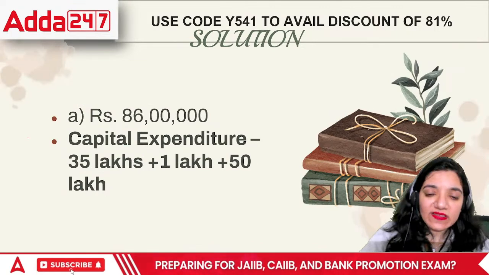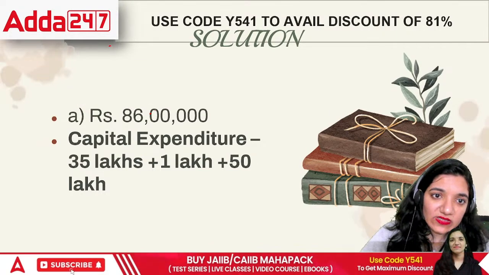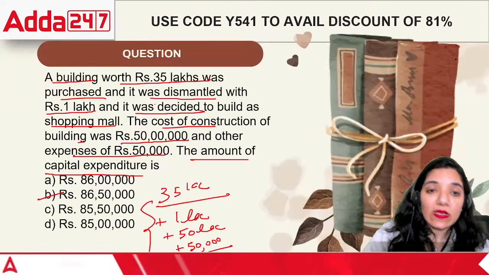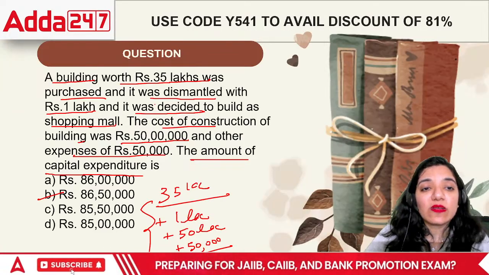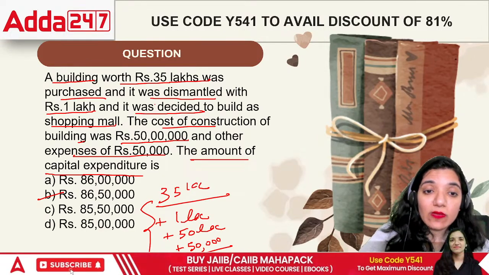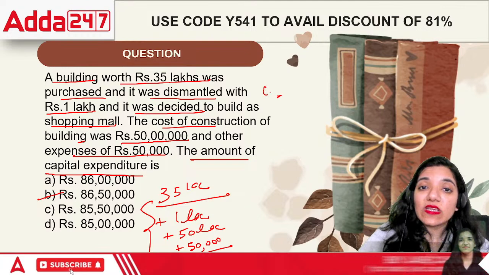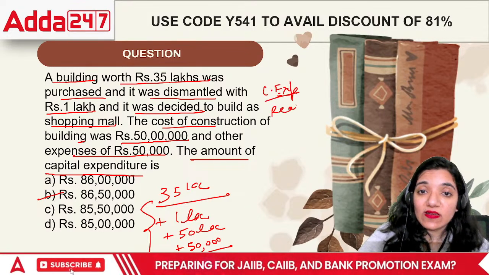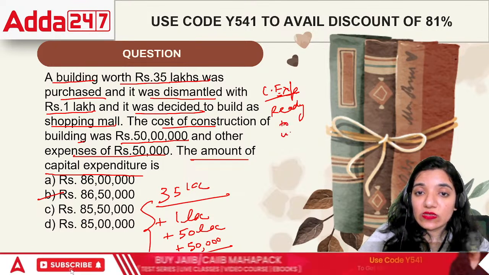This is not 86 lakh, it is 86 lakh 50,000, because that 50,000 is also important. All this expenditure is made till the time the asset is ready to use. Basically, you will capitalize all the expenditure till the time it is ready to use.